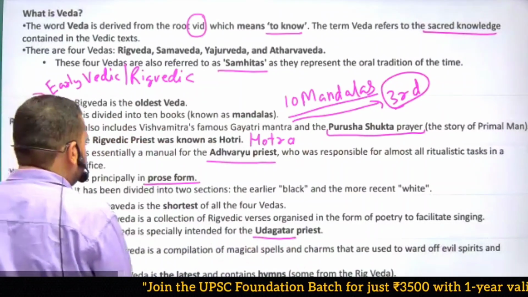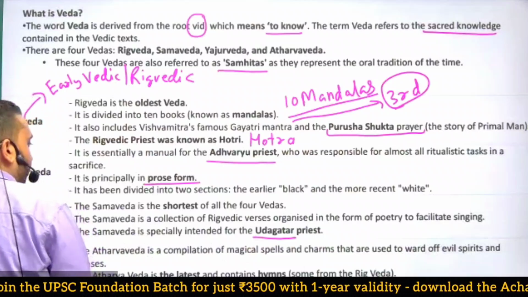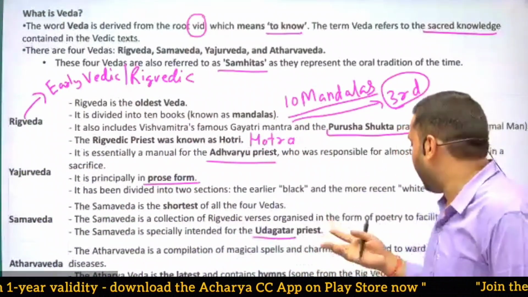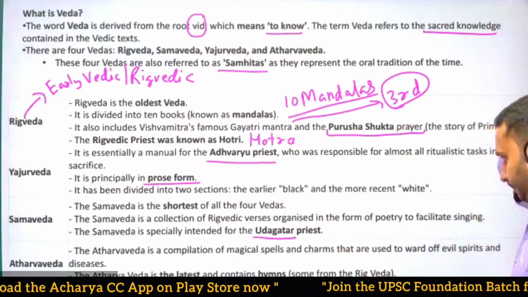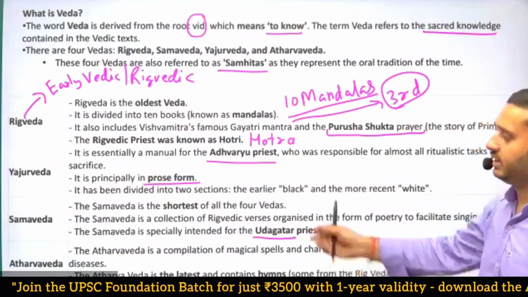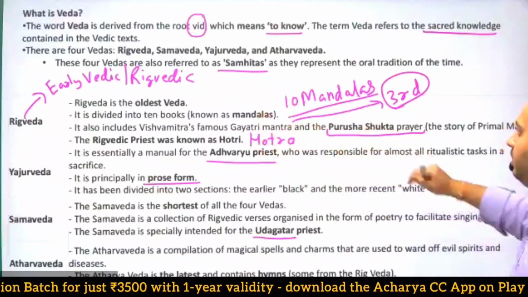And the last one is Atharva Veda. Atharva Veda is a compilation of various magical spells, tantra, charms, etc. Okay. So this is the basic knowledge about the Vedas.